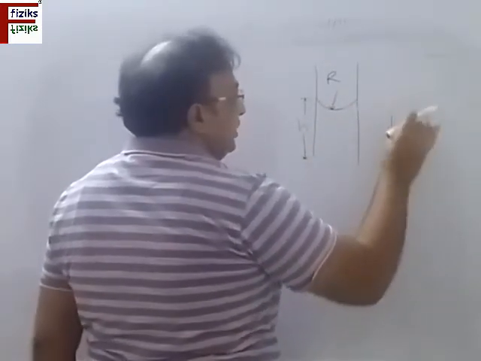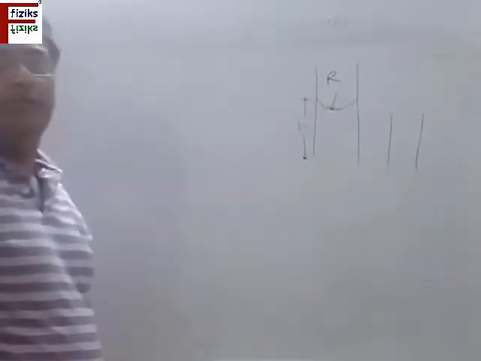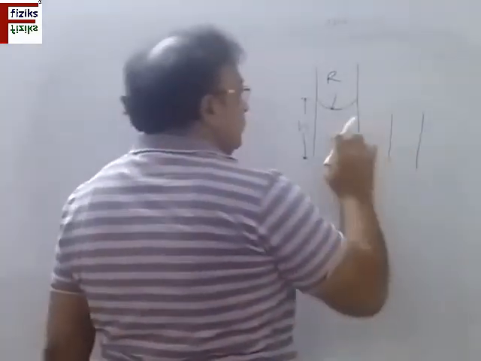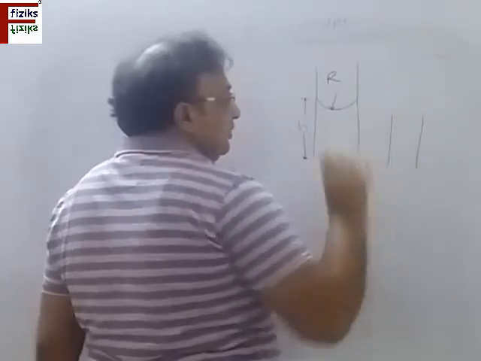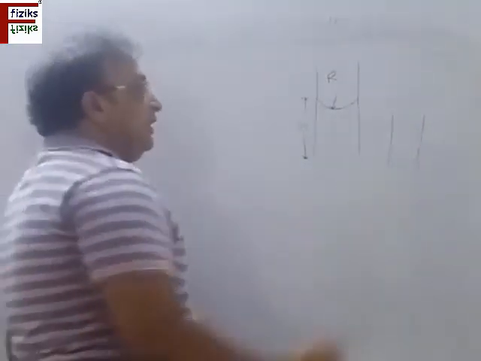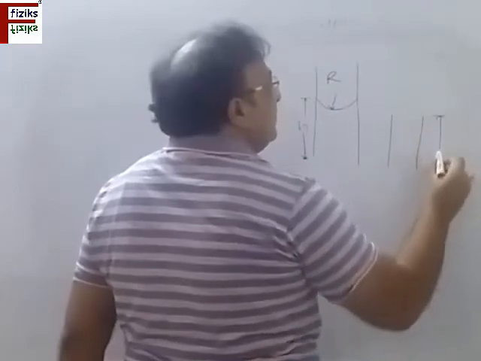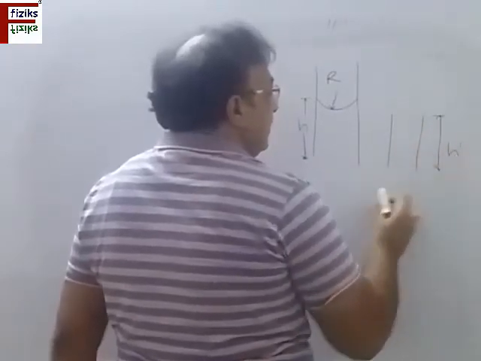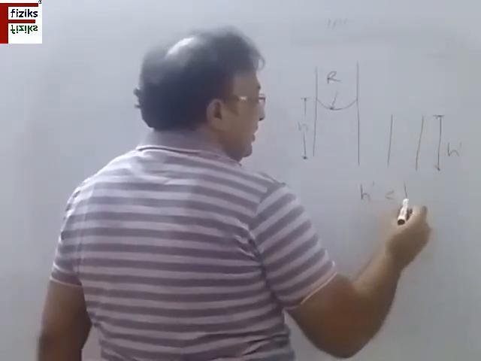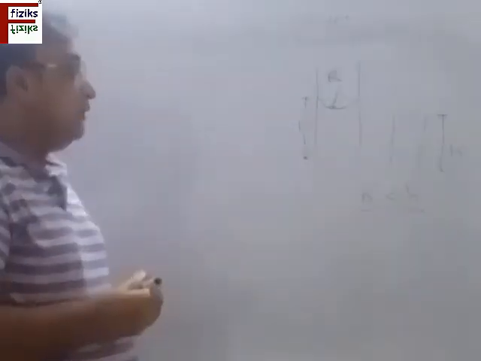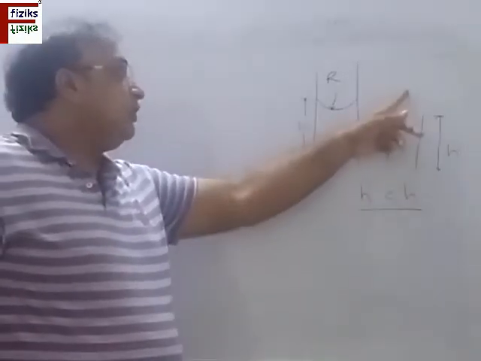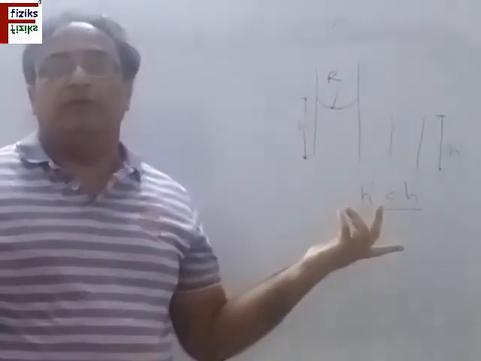If I take another tube and dip it in the same liquid, the height of this tube is less than h. So what will happen? My question is, if this height is say h dash and h dash is less than h, then for the same fluid, will the fluid come out of this surface like a fountain?